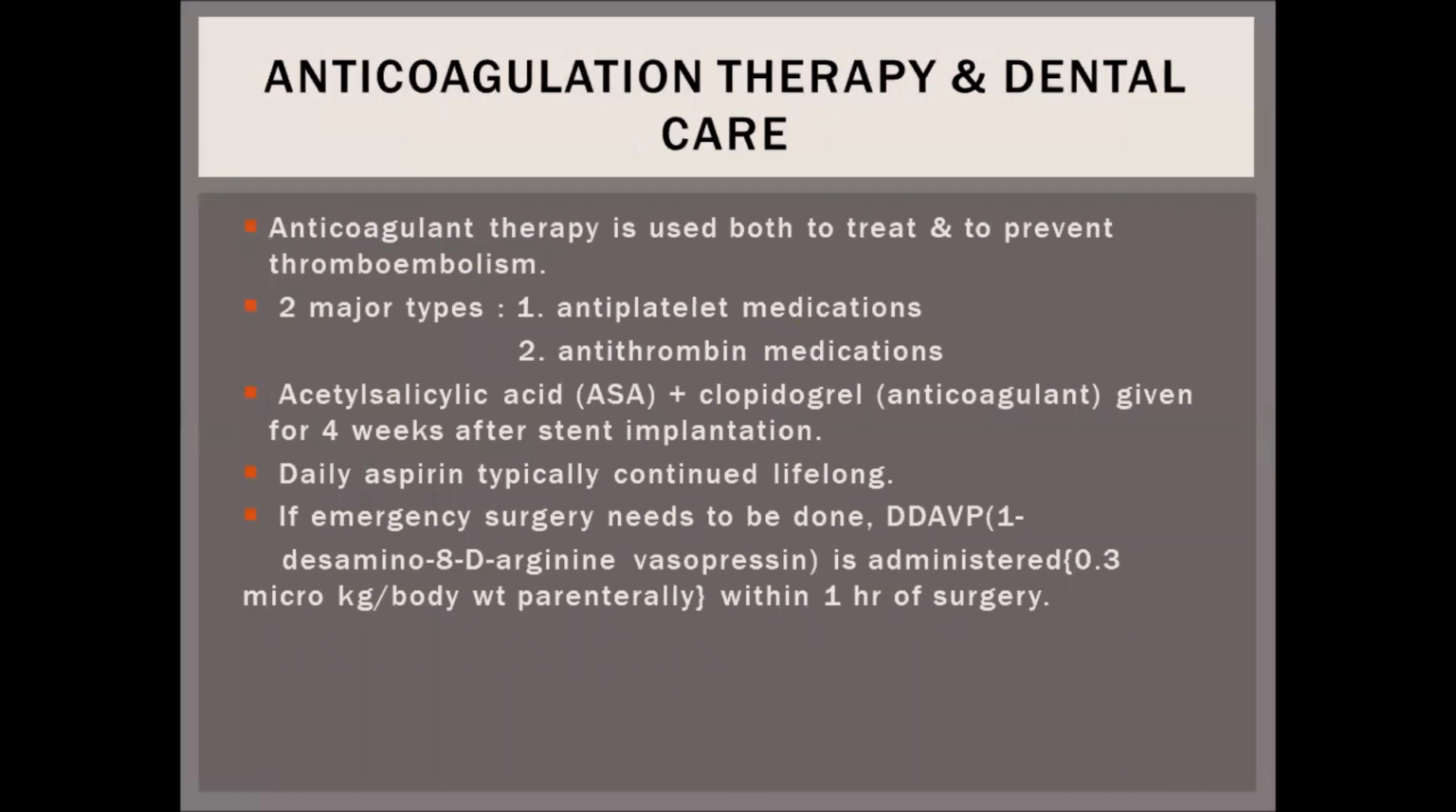Anticoagulation therapy and dental care. Anticoagulation therapy is used both to treat and to prevent thromboembolism. There are two major types, antiplatelet medications and antithrombin medications. Acetylsalicylic acid, ASA, plus clopidogrel, an antiplatelet agent, is given for 4 weeks after stent implantation. Daily aspirin is typically continued lifelong. If there is need of emergency surgery, then DDAVP is administered within 1 hour of the surgery.